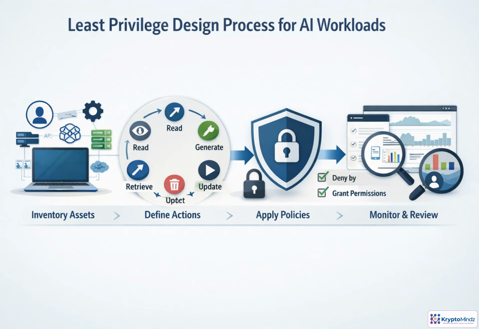Least privilege is an operating loop, not a checkbox. Start by discovering every identity, dataset, model endpoint, vector index, API, and tool integration the workload can touch. Then classify what each asset is used for and map the exact actions required, such as retrieve, generate, update, export, or administer. Begin with deny by default, then add only the permissions needed. Finally, validate access and keep reviewing logs, analytics, and entitlements as the system changes.